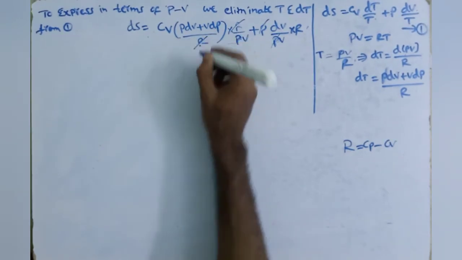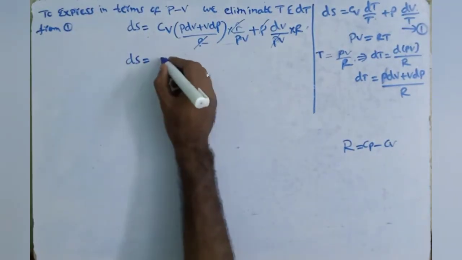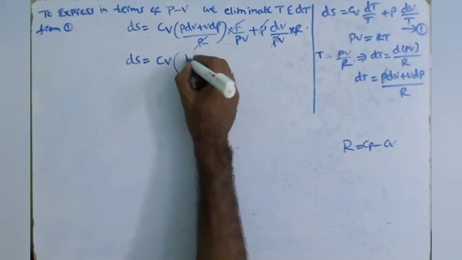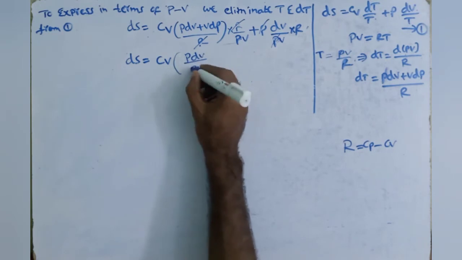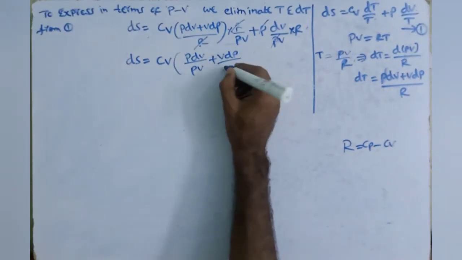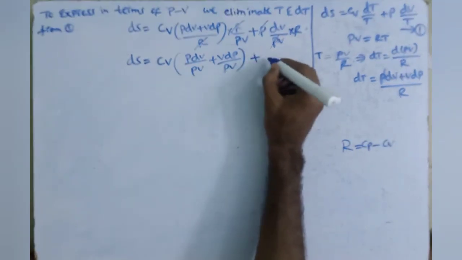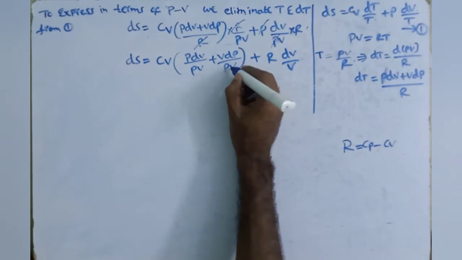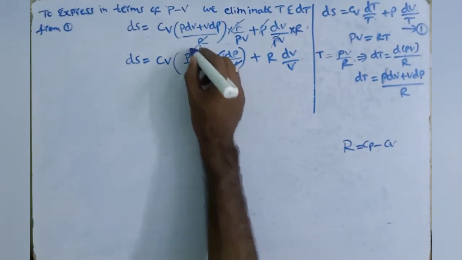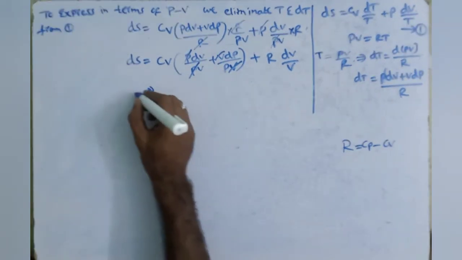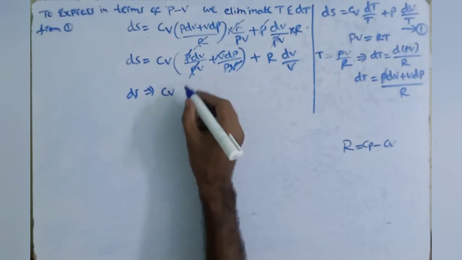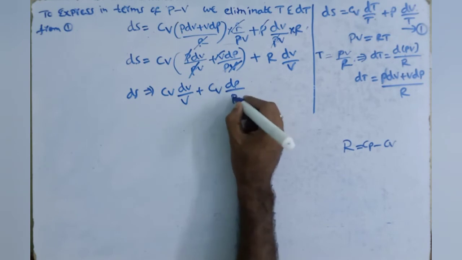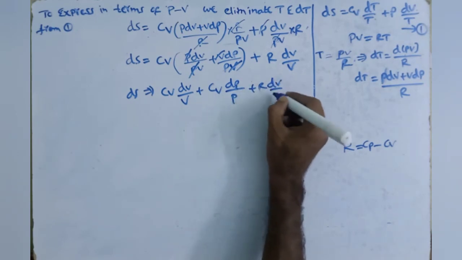R gets cancelled. Now dS is equal to Cv into, splitting this, P dV by PV plus V dP by PV, plus R into dV by V. So here V gets cancelled, here P gets cancelled. Multiplying with Cv, dS is equal to Cv dV by V plus Cv into dP by P plus R into dV by V.